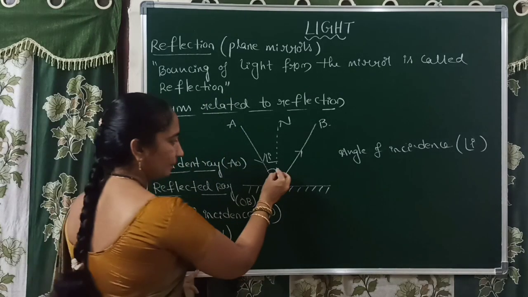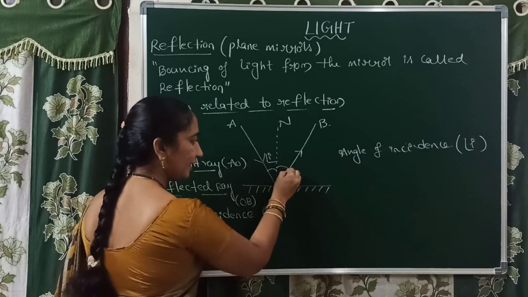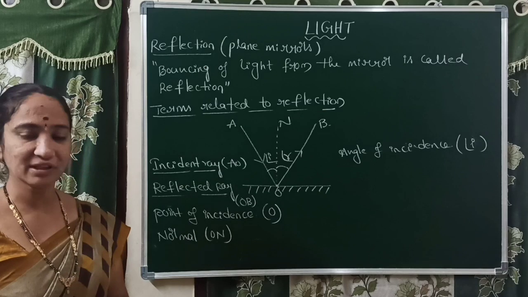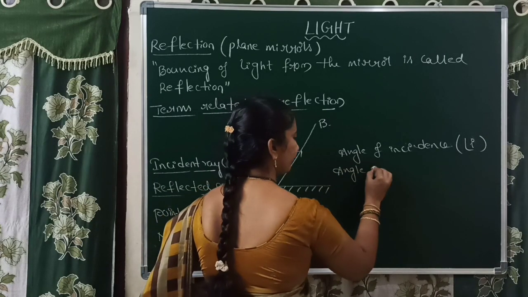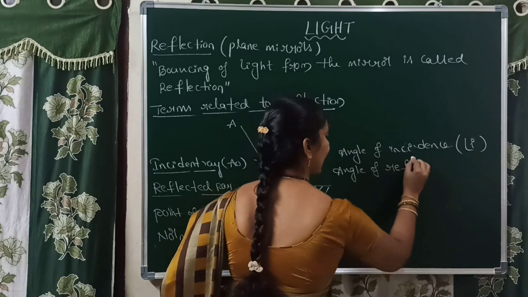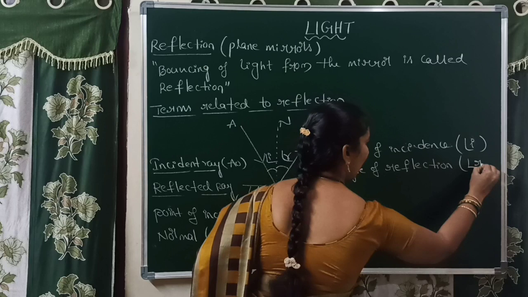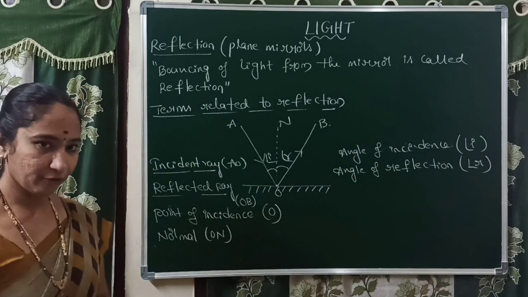At the same time, the normal also makes some angle with the reflected ray. That angle is called the angle of reflection. It is represented by angle R, small r.